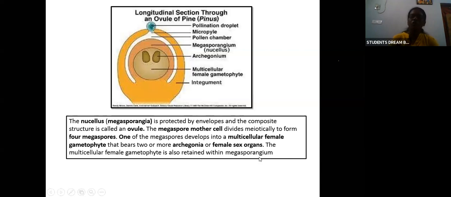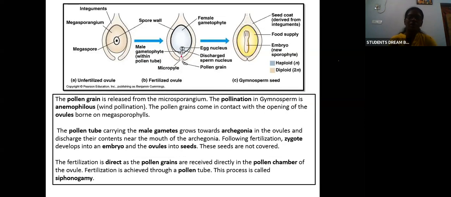So one of the 4 spores in the megasporangium will develop into the female gametophyte. Okay, that is in short. Now what happened? The pollen grains will be released from the microsporangium. The pollination in the gymnosperms is by the anemophilous method, that is, pollination by wind is known as anemophilous. So pollen grains will be released from the microsporangium through wind.